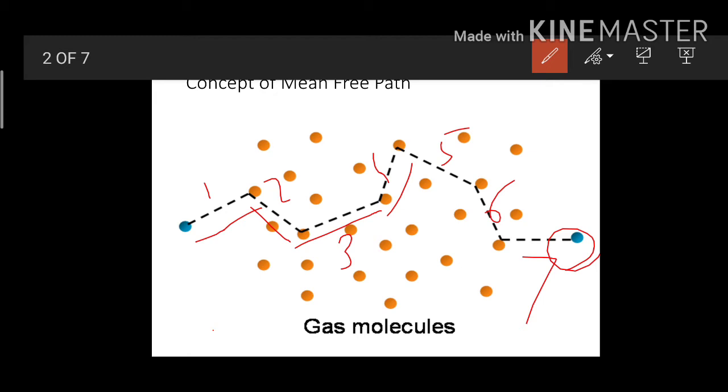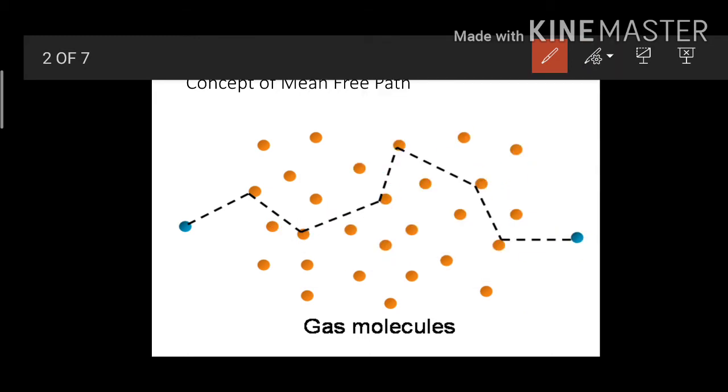It is the average distance traveled by the molecule with a constant velocity between two successive collisions. This is called your mean free path, and that is also considered your definition.